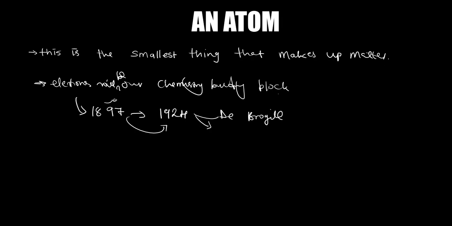De Broglie found out that electrons have wave-particle duality, or they behave like waves and also like particles. So he came up with wave-particle duality. As they were doing this, de Broglie created this concept: electrons behave like waves, and again like particles. Duality simply means two things.